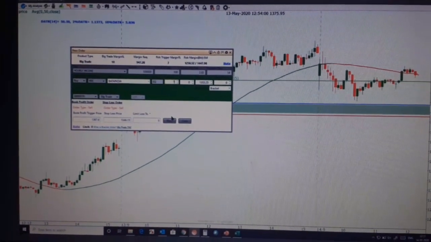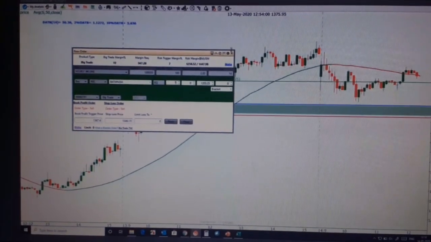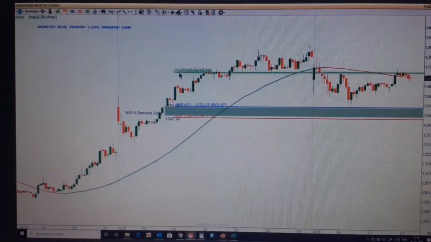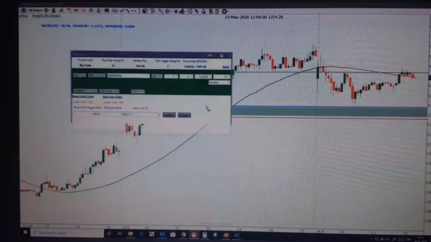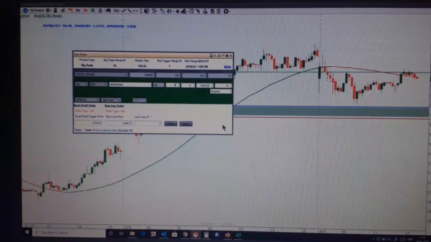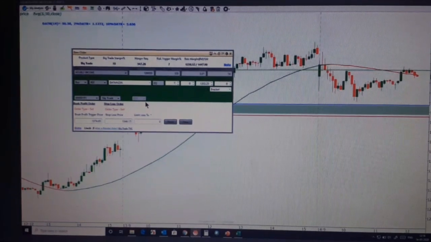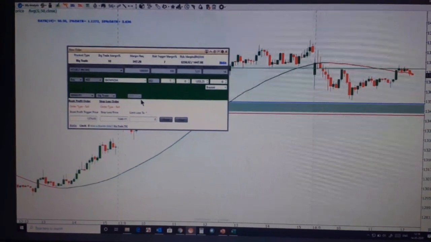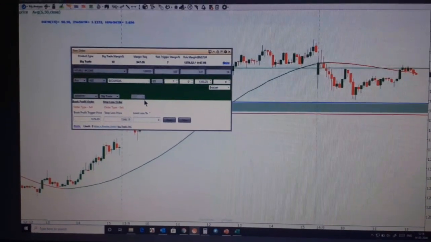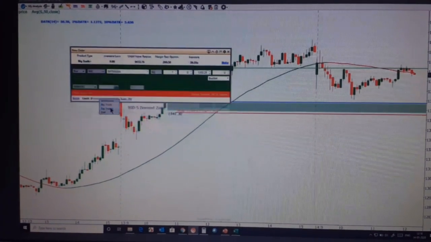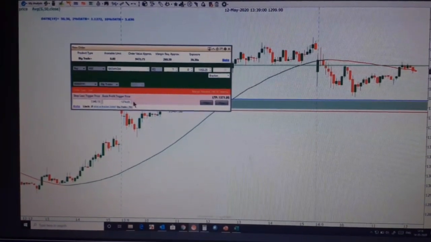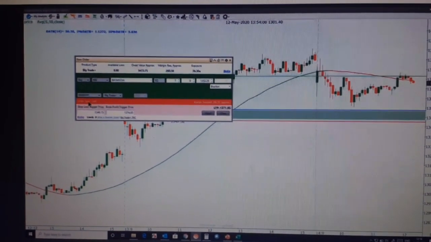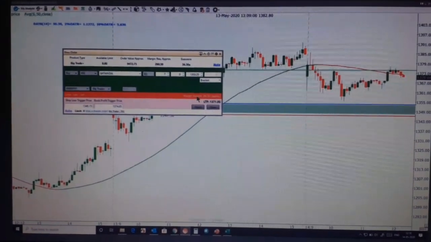So 7 quantities order will go. Then again I will just adjust my target to a 3:1 over here, and then I'll again double click this, go here, put 7 and place this order. That's how you can place orders for multiple targets, keeping the risk constant. This one, yeah, it's showing you the stop loss price and the same, and it's just for your confirmation that this is a big plus order.